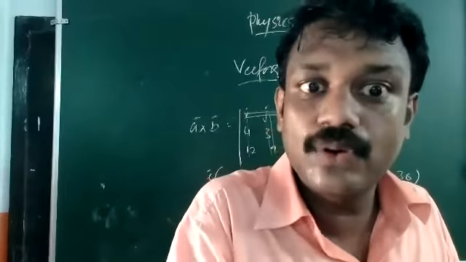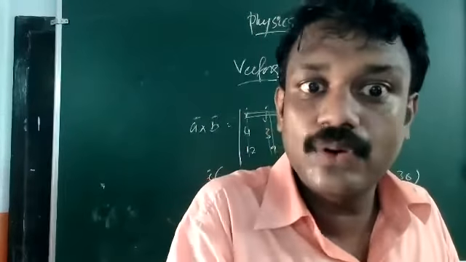If two vectors are present as the sides of a parallelogram, then the area of the parallelogram will be the magnitude of A cross B, if A and B are two adjacent sides of a parallelogram. Okay, so that is another kind of question from our vectors.